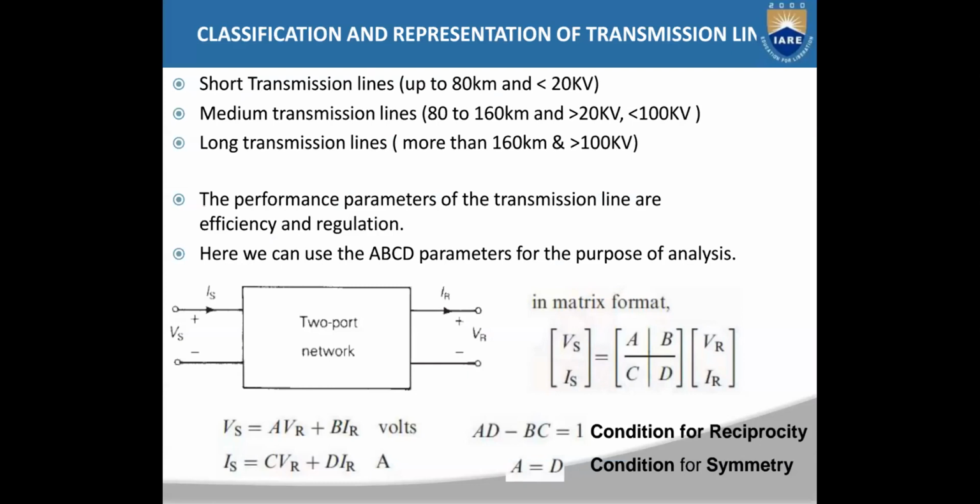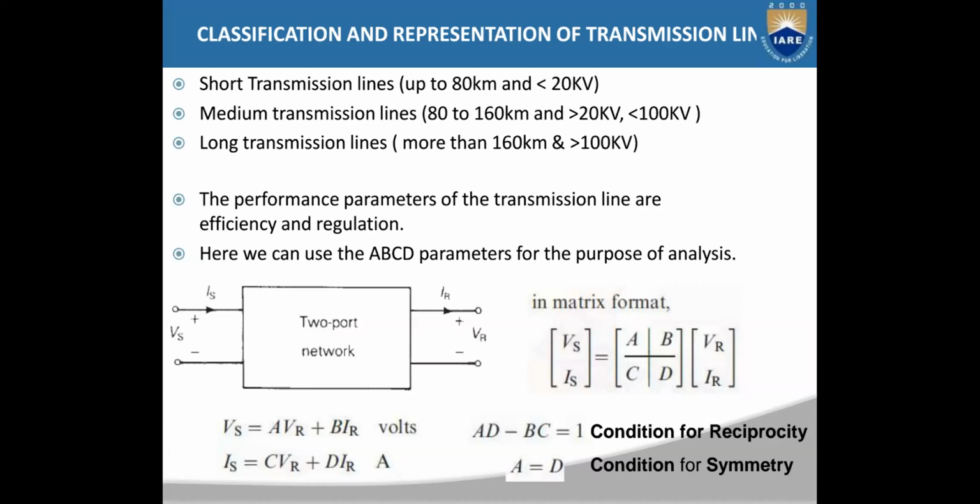The transmission lines are classified depending upon the length and the voltage level. Those are classified into three types: short transmission lines, medium transmission lines, and long transmission lines. Short transmission lines are the lines which have a length of up to 80 kilometers and a voltage level below 20 kilovolts. Such transmission lines are said to be short transmission lines.